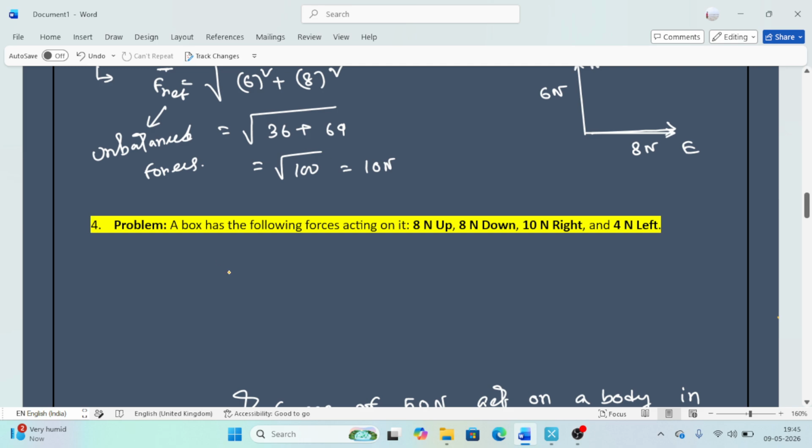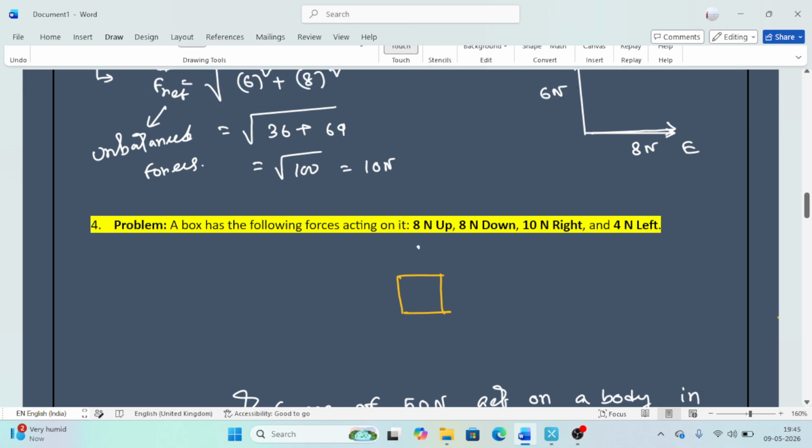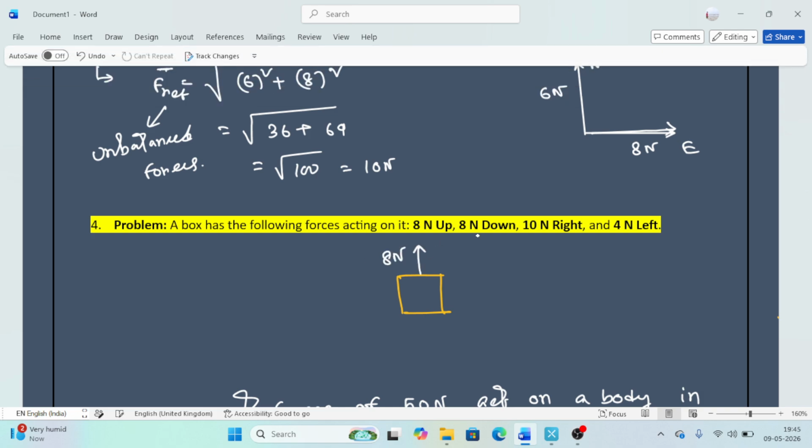Another problem also: a box has the following forces acting on it. So more than one force comes here. 8 Newton up, along this direction, 8 Newton down, along this direction, 10 Newton right, and 4 Newton left. In this problem, the upward and downward forces are equal and opposite, so the body is not moving along the y axis.